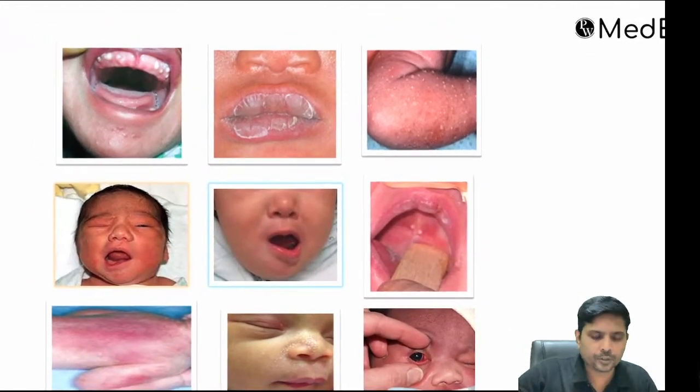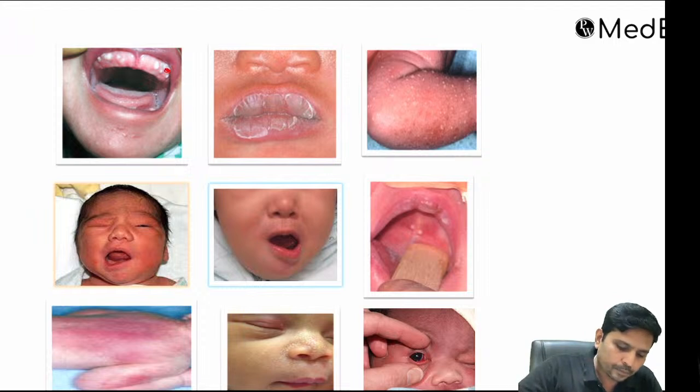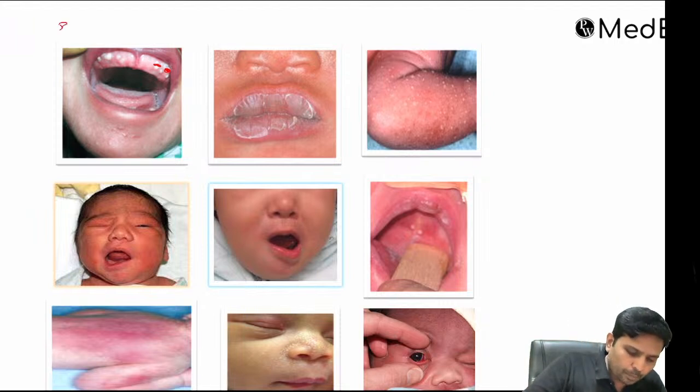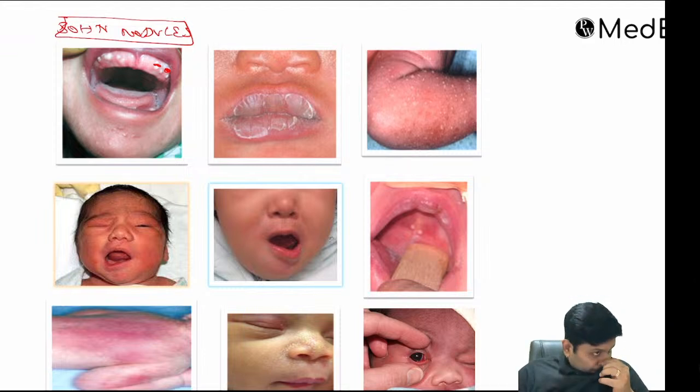So you could see some whitish nodular things in the gingiva. What is this? This is called Bohn's nodules.